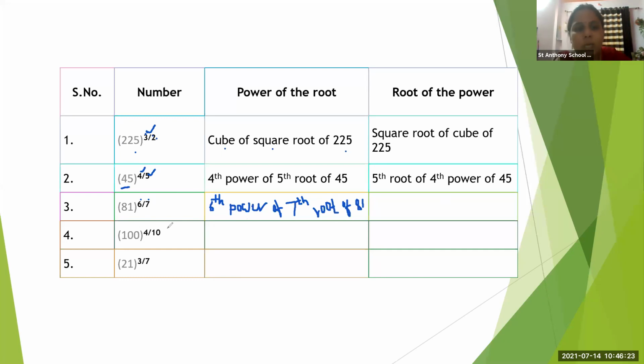Very good. What would be the spelling of fourth, Jay? F-O-R-T-H. And what will be the spelling of 10th? T-E-N-T-H. Okay. So fourth power of 10th root of 100. Correct.